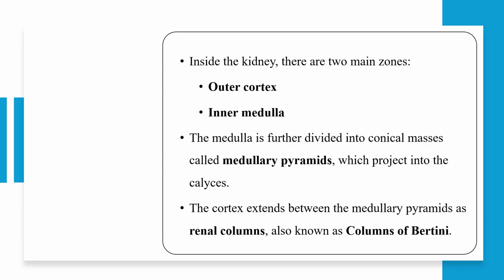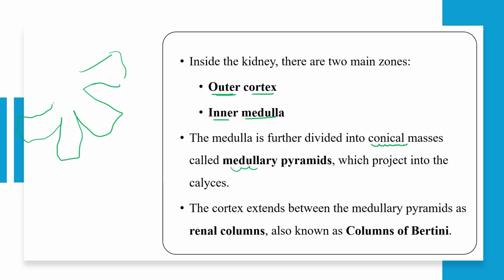Already I have mentioned that inside the kidney there are two main zones: outer cortex and inner medulla. The medulla is further divided into conical masses.